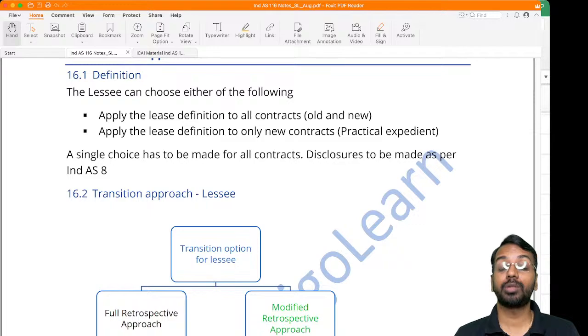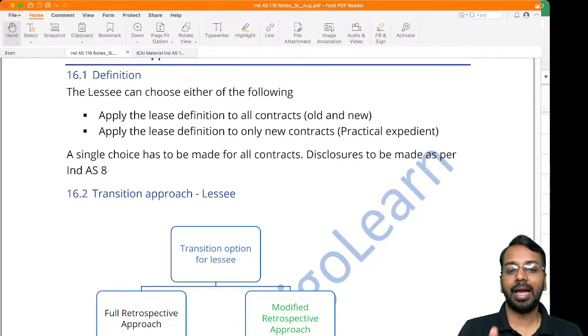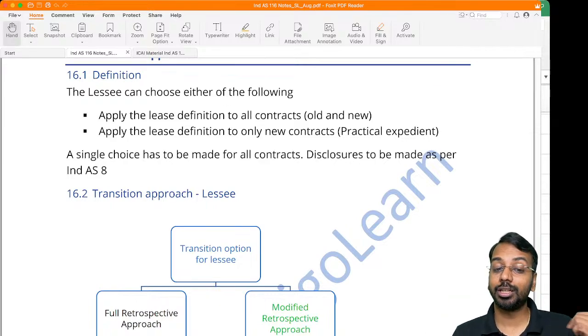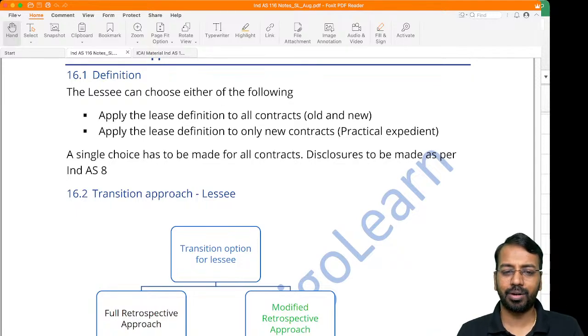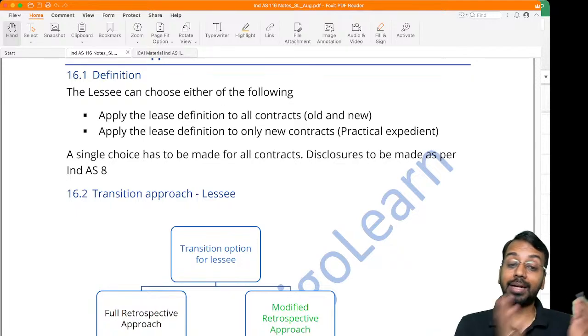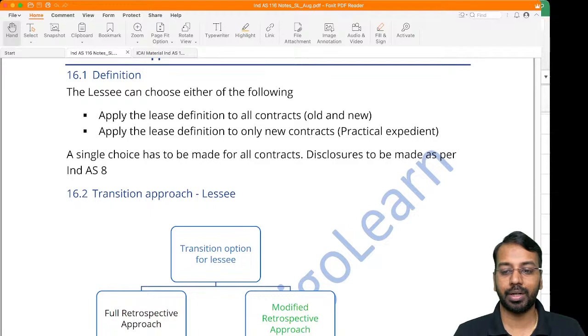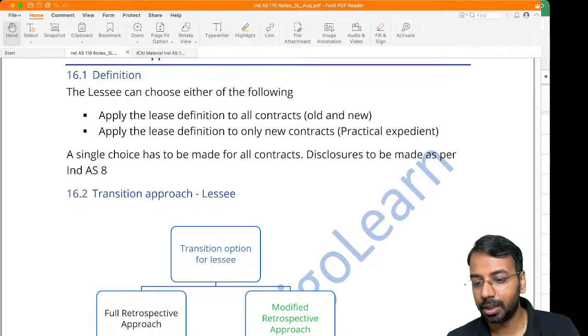So what the lessee can do is, no, whatever is done is done. I will only apply the lease definition to new contracts. So if in the past there was not a lease contract, I will not take the extra burden to go back and say, oh, that contains a lease, and do all the working all over again. So that will not be done.